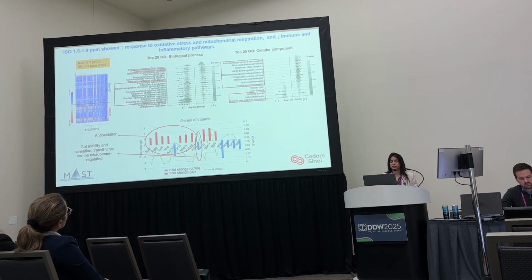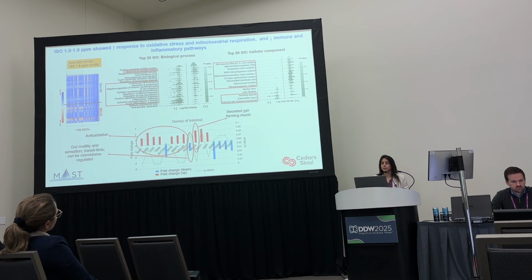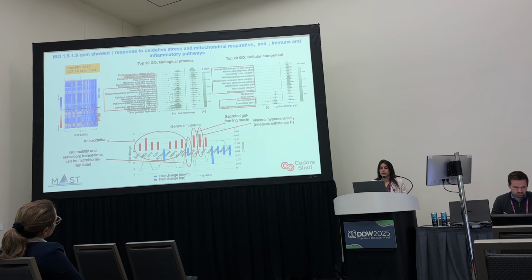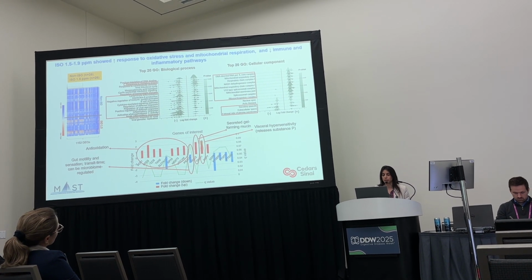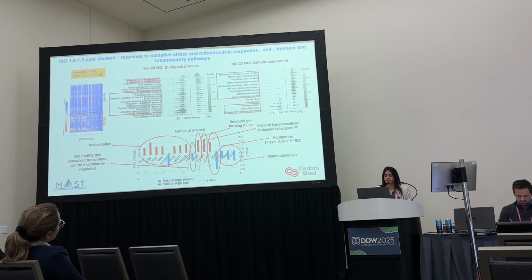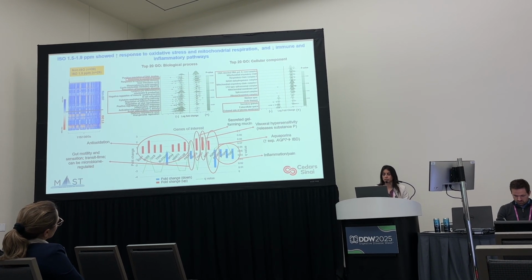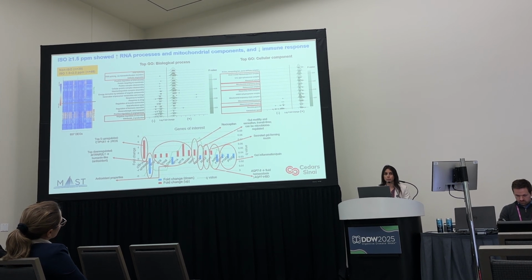We saw downregulation of genes associated with gut motility and transit time, upregulation of genes associated with secreted gel-forming mucin, upregulation of TRPV1 that is associated with visceral hypersensitivity, dysregulation of calpains, and downregulation of prostaglandin receptors that are associated with inflammation and pain. Then we combined ESO 1.5 and ESO 2.0.